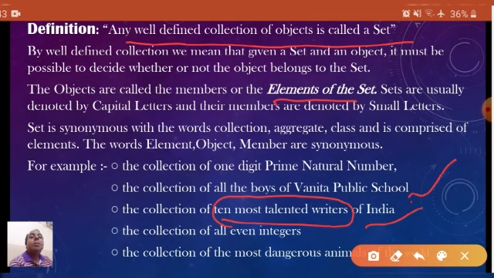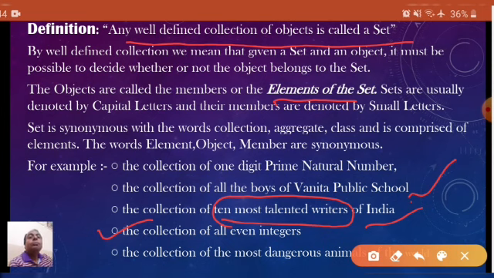The collection of all even integers. All even integers: 2, 4, 6, -2, -8, -10, etc. So the elements or the members of this collection are well defined. That is why this is a set. Now the collection of the most dangerous animals of the world or of India.